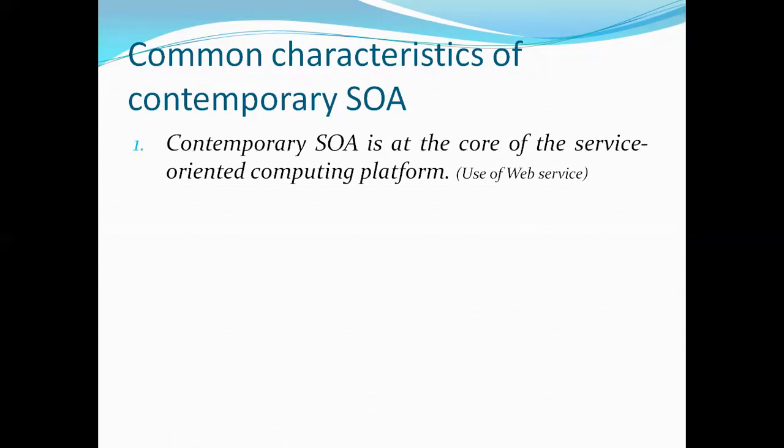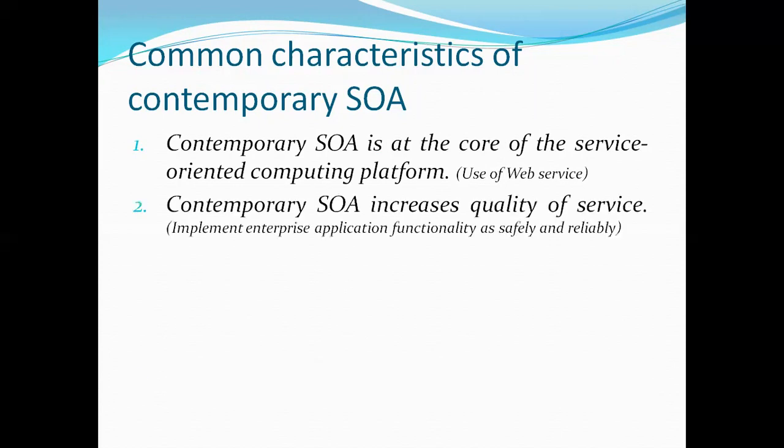So contemporary SOA is based on web services. The contemporary service-oriented architecture also uses modern web services for providing different business functionalities.